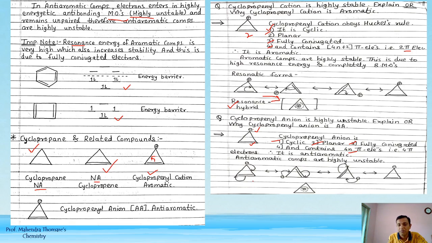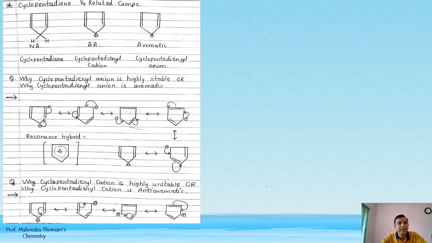So here is the resonance for cyclopropyl anion. So cyclopentadiene and related compounds. So cyclopentadiene is non-aromatic. Why? It is not having a conjugation, that is no positive or negative charge here. The cation is having positive charge but only 4 pi electrons, so it is anti-aromatic. And the anion is having negative charge and it is having a 6 pi electron system, that is why it is aromatic. So it is aromatic compound.